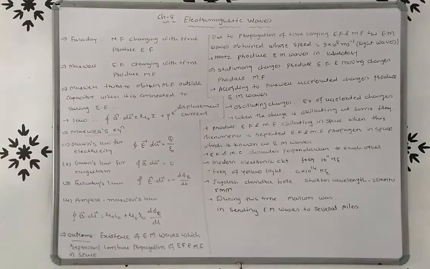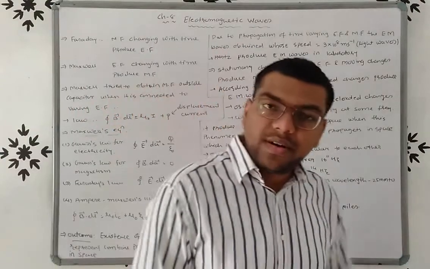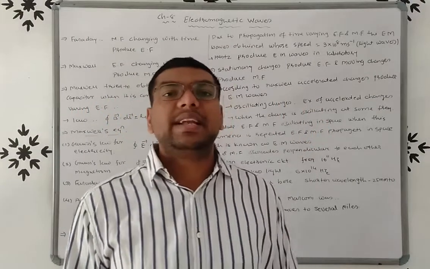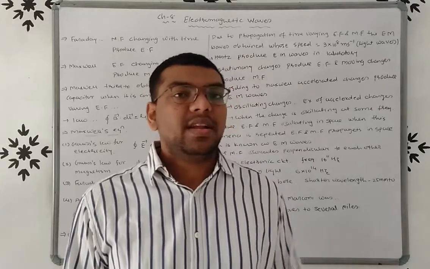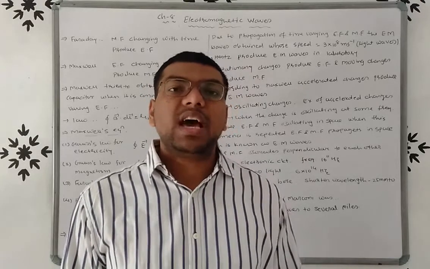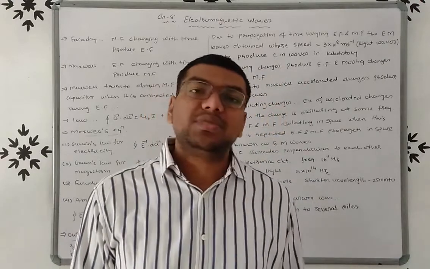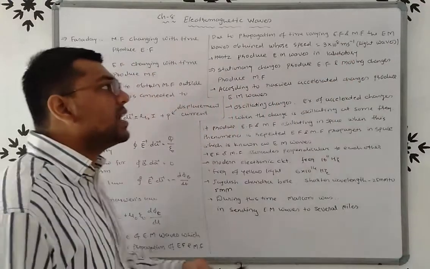So friends, here the outcome of the Maxwell equation is that electromagnetic waves are produced due to the propagation of electric field and magnetic field. So we can say that if electric field and magnetic field propagate or oscillate with time, then electromagnetic waves are produced, and the speed of electromagnetic waves is equal to the speed of light waves, that is 3 into 10 raised to 8 meter per second.